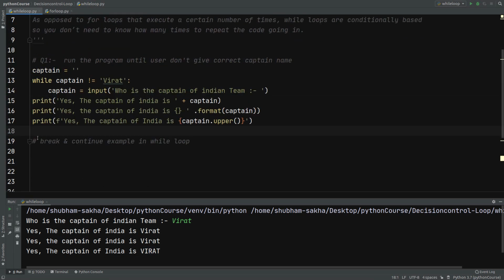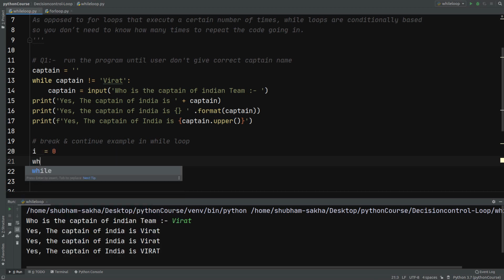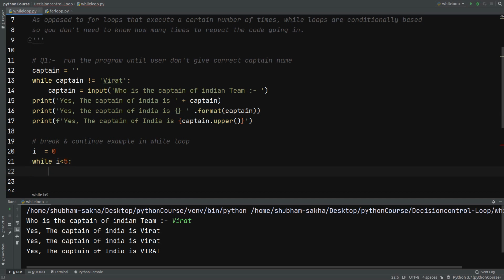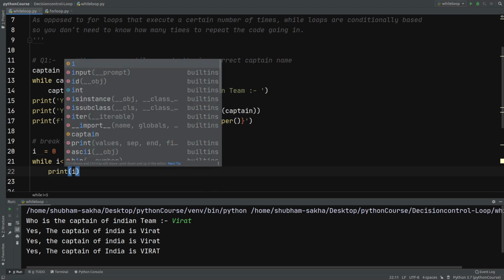And now we'll see a break and continue example in while loop. In my previous video, we discussed the importance of break and continue in for loop. The same thing we are going to apply in while loop. So I will have a variable i equals to 0, and I will put the condition as till the variable is less than 5. So from 0 till 5, and I am going to print i.